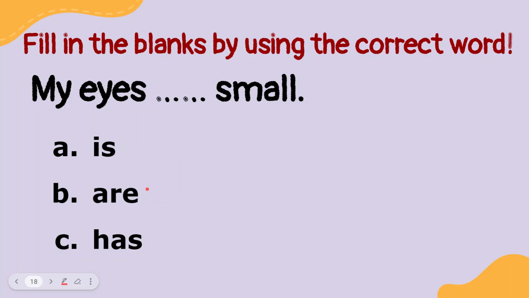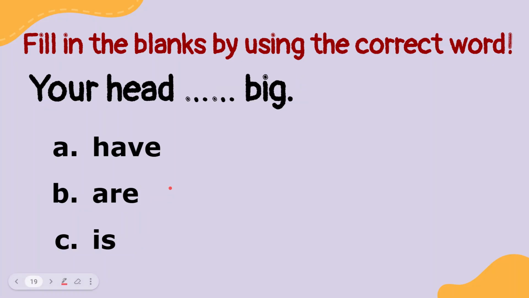How about this? My eyes, blah blah blah, small. In this question, the eyes is used as it means more than one. That's why we have to use are. How about this? Your head blah blah blah big. Have, are, or is? Yes, that's correct. We have to use is.